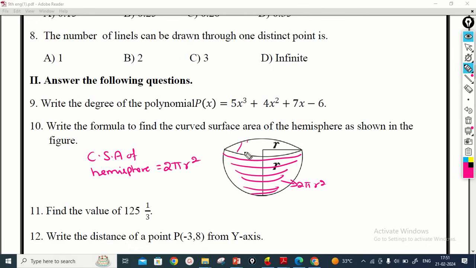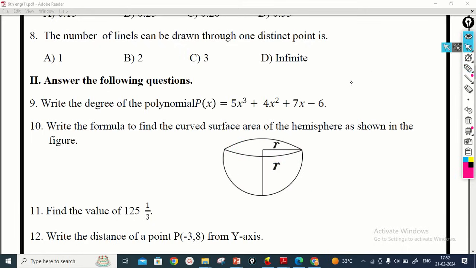If you take the top also, this top area is pi r square. Therefore, if you take the total surface area of the hemisphere, we have to add these two, so that you get 3 pi r square. This is the total surface area. This is the curved surface area of the hemisphere. Then we move on to the next question.